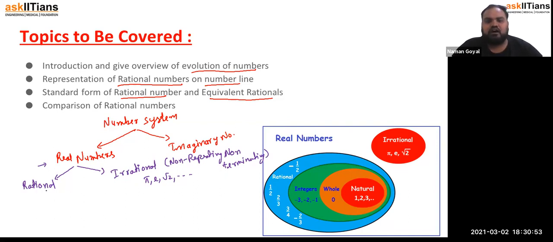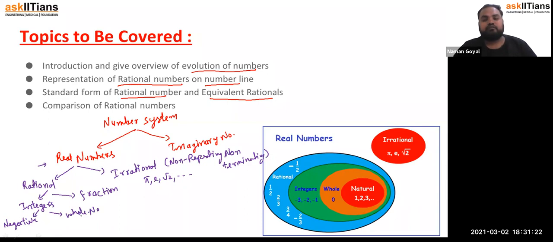Now, rational numbers are again of two types: integers and fractions. Integers are what? Negative integers and whole numbers. Whole numbers we already defined. We can also distinguish zero and natural numbers. So this is the number system.